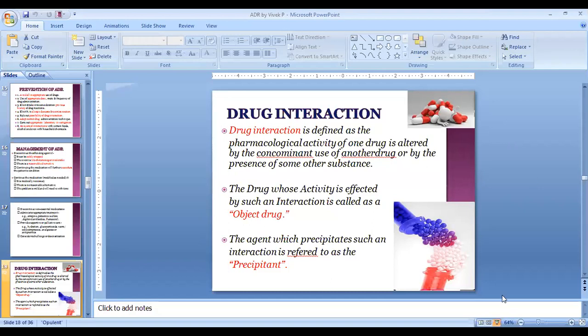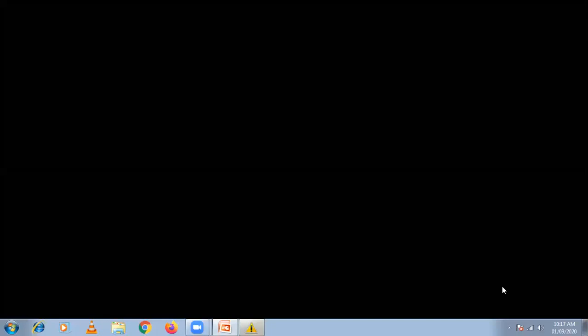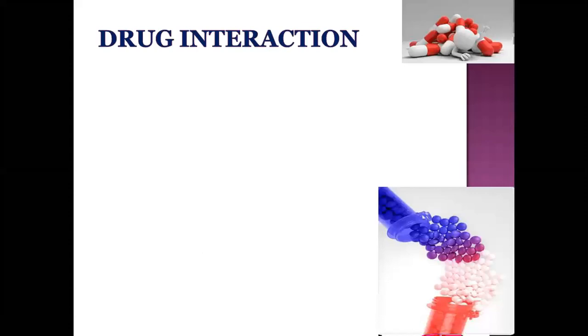Now we have to continue with the next part of adverse drug reaction of the first unit, that is drug interactions. You have to see the figures like drug-drug interactions or overdose of drugs, different drugs at a time.